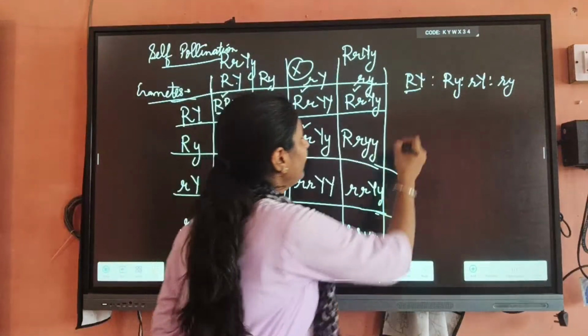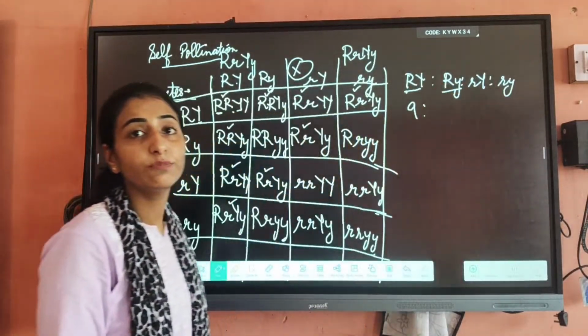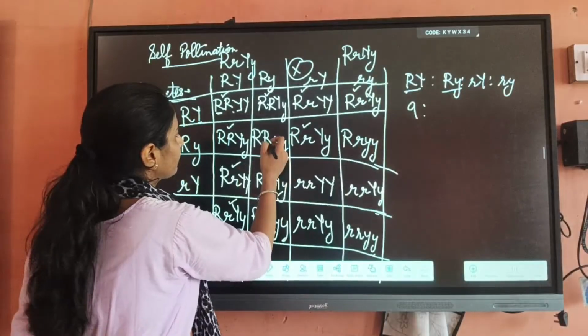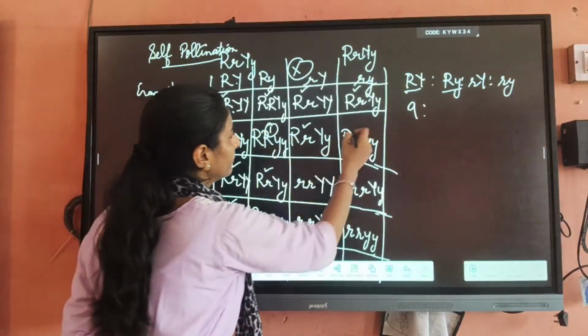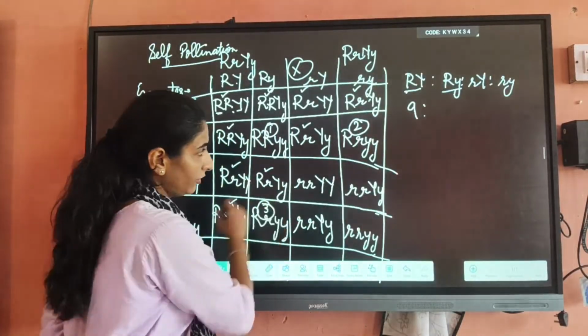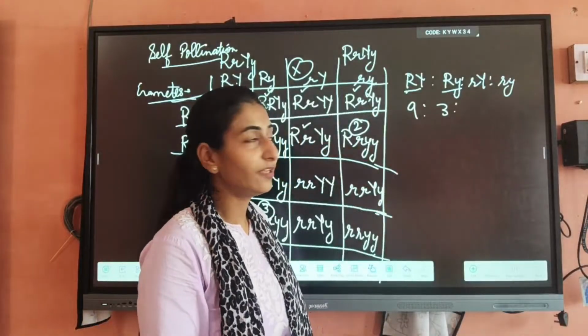Okay, so here we can write 9. Now we have to calculate capital R and small y. So here we will check capital R and small y. 1, 2 and 3. So here we can write ratio 3 for capital R, small y.